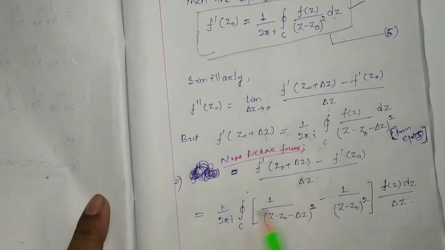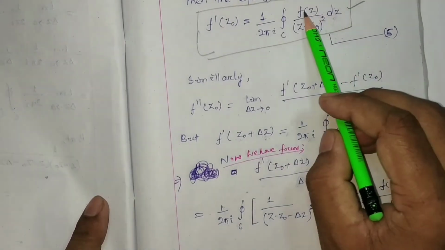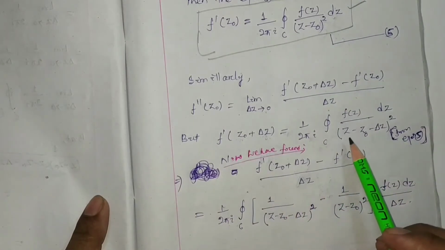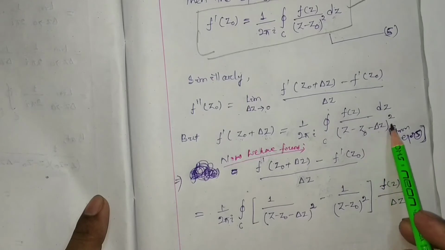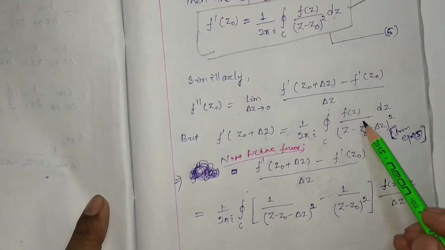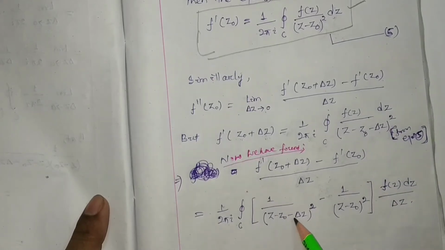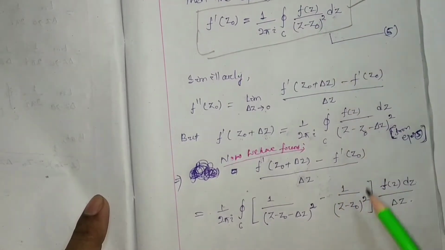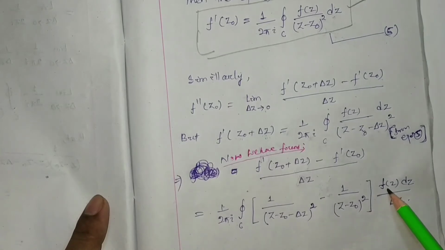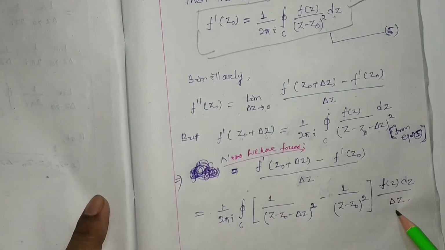Then by taking f(z) dz common outside, we find 1 by (z minus z0 minus del z) square minus 1 by (z minus z0) square, into f(z) dz by del z, right?